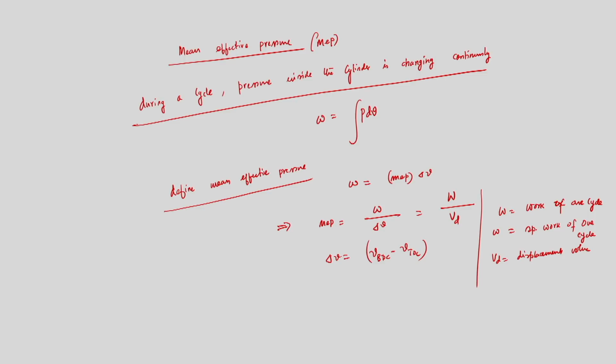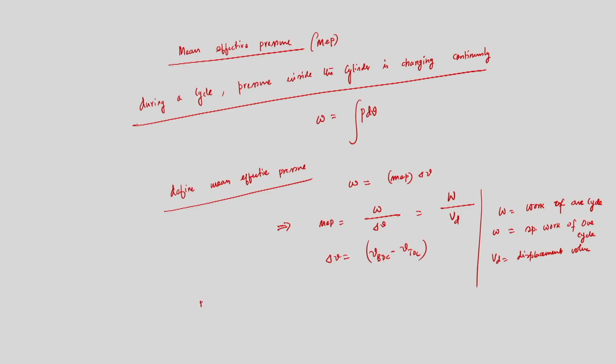This is very important. For the work of one cycle, we introduce the concept of mean effective pressure only to get relief from calculating the instantaneous pressure inside the cylinder, because the pressure is changing continuously. Obtaining the pressure at a given instant is not easy, and a computational treatment would be required.